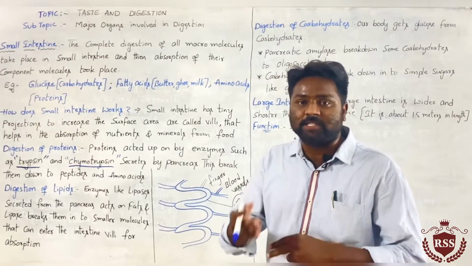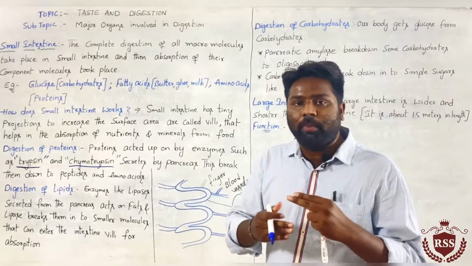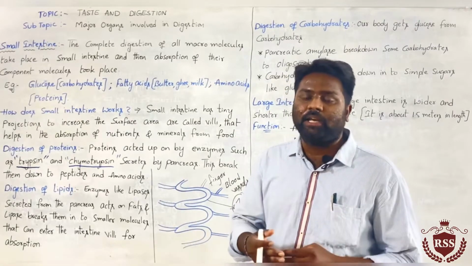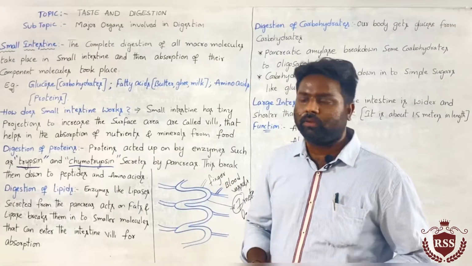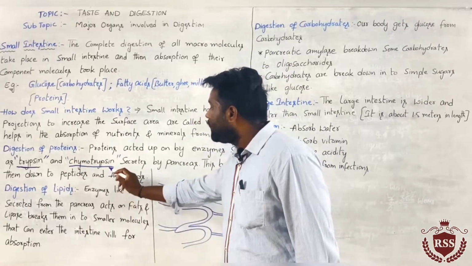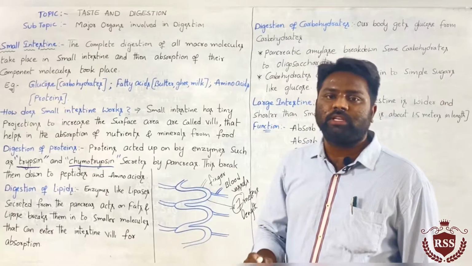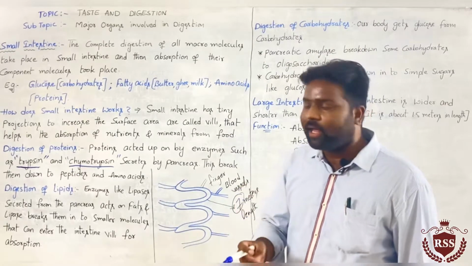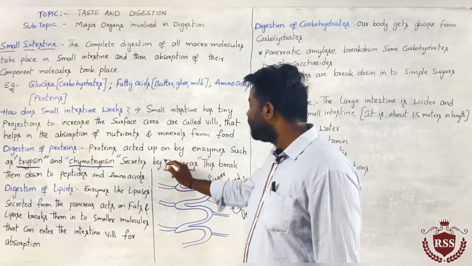Those juices, otherwise enzymes, produced by the pancreas add to the digestion process. Trypsin and chymotrypsin are the enzymes secreted by the pancreas. This is the gland.